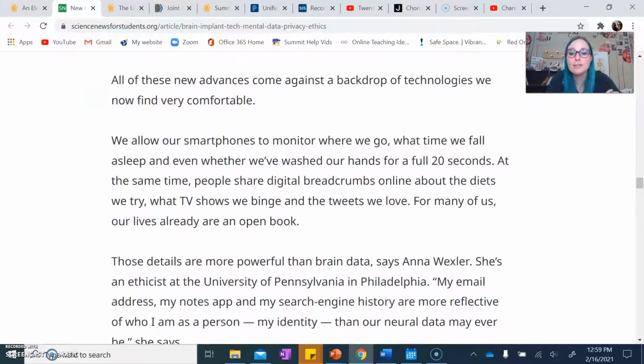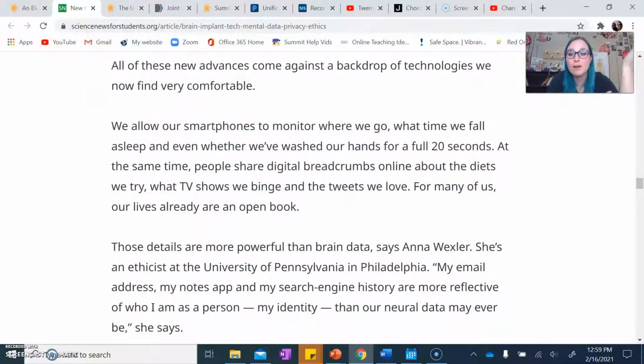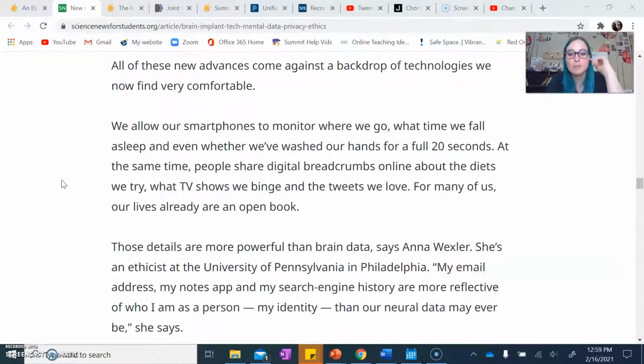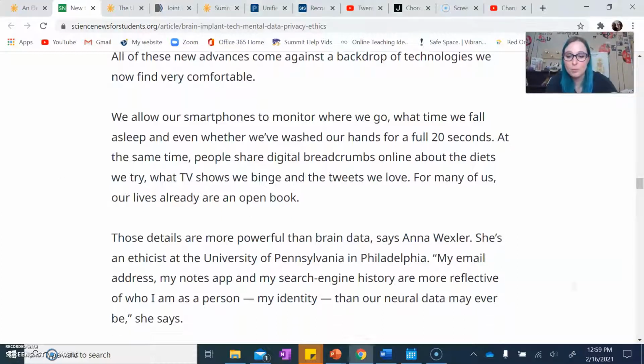All of these new advances come against a backdrop of technologies we now find very comfortable. We allow our smartphones to monitor where we go, what time we fall asleep, and even whether we've washed our hands for a full 20 seconds. At the same time, people share digital breadcrumbs online about the diets we try, what TV shows we binge, and the tweets we love. For many of us, our lives already are an open book.